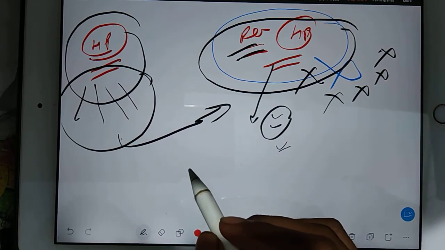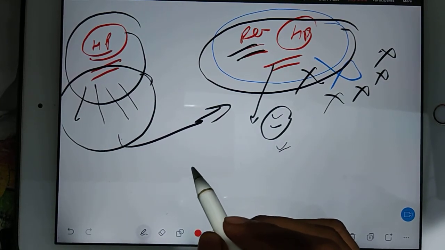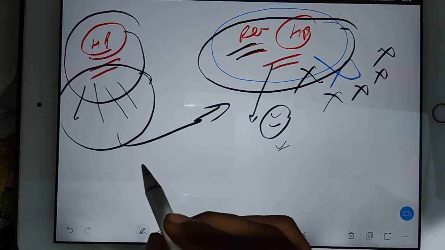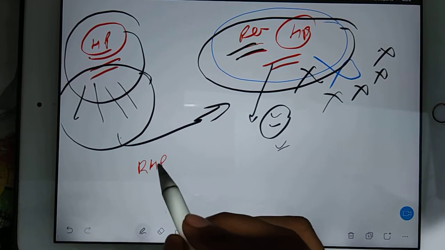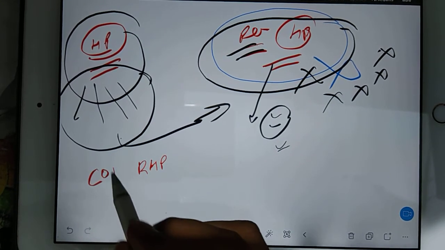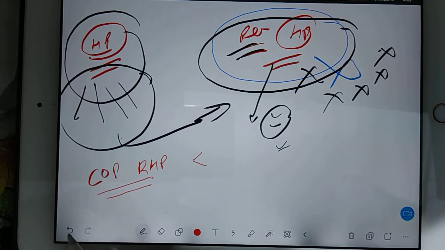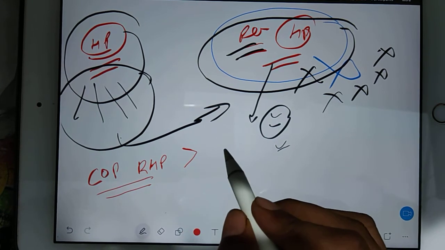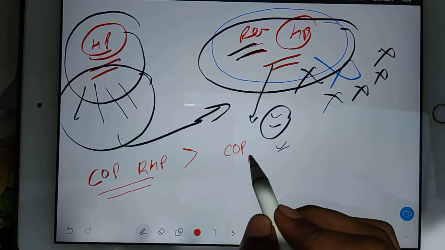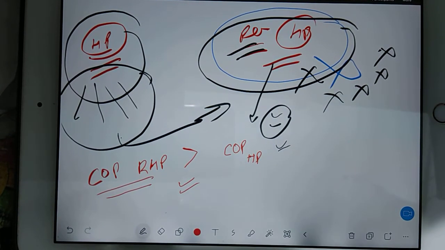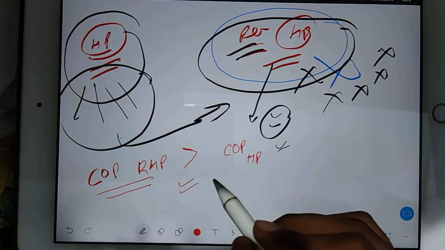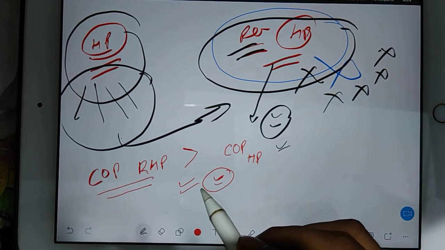So you can say that if you have a reversible heat pump, the coefficient of performance of the reversible heat pump is more than the coefficient of performance of the normal heat pump, then it is correct, because you are using reversible.